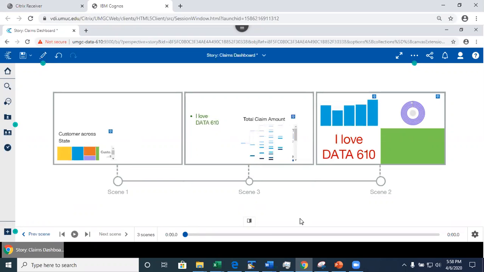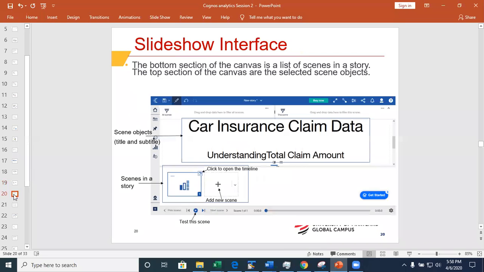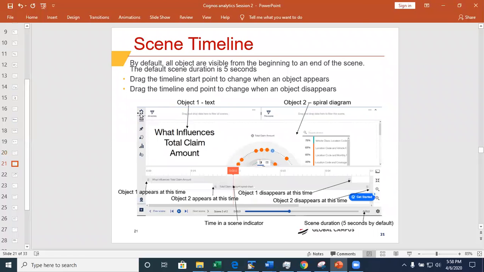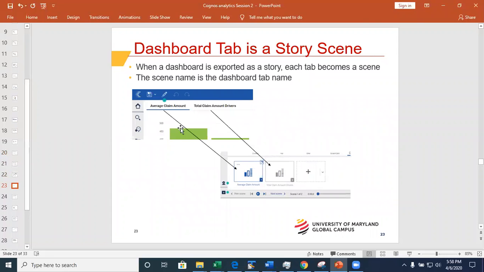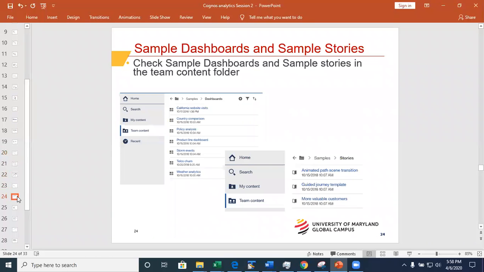So we did that. Let me go back. And we also have a fun part. This is the interface, right? Most of the stuff that you can do here is the same as what you can do in a dashboard. Things like filtering, adding text, etc. Here I showed you how to export a dashboard as a story. I showed you what happens to the tabs. So you have to plan carefully.